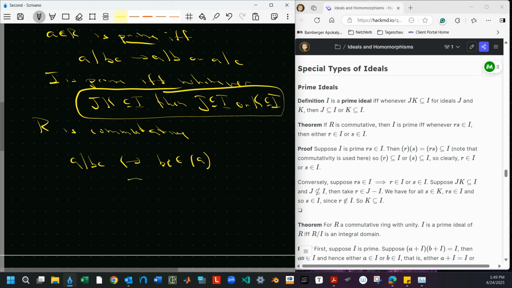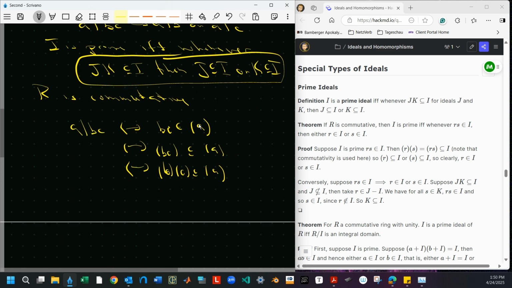And that's if and only if bc is contained in (a). So the ideal (a) is prime if and only if when this happens.